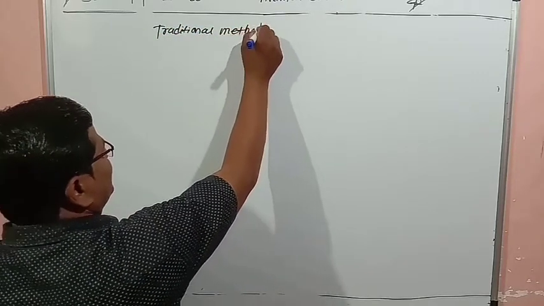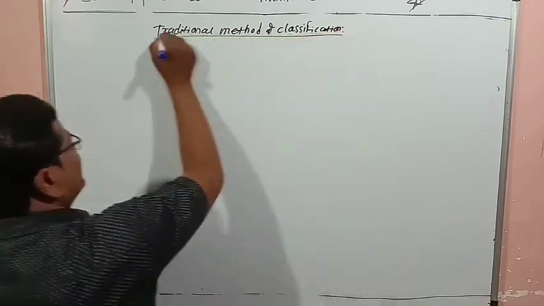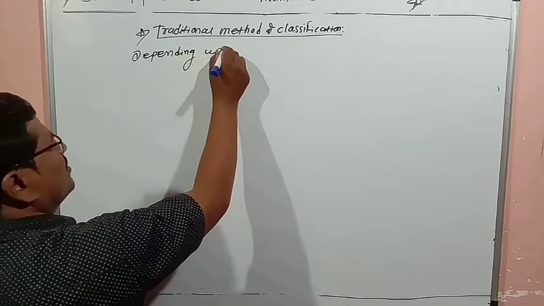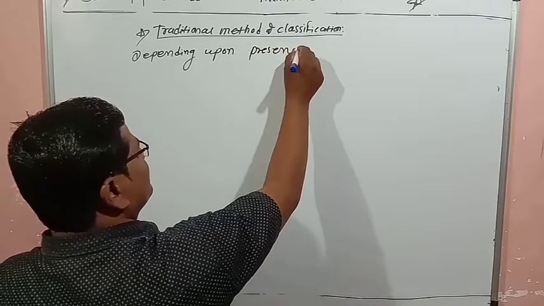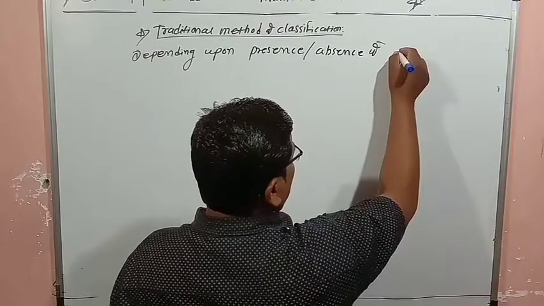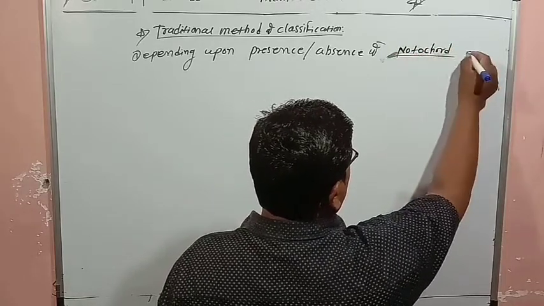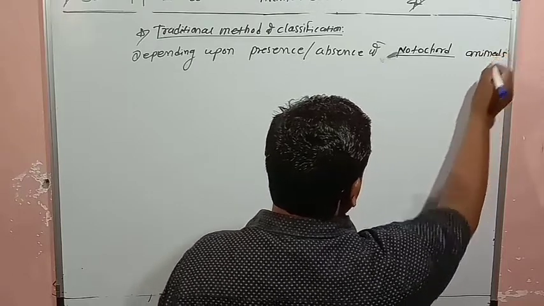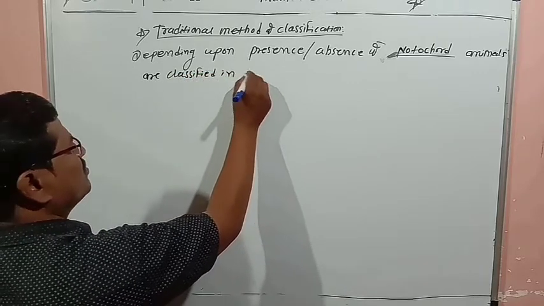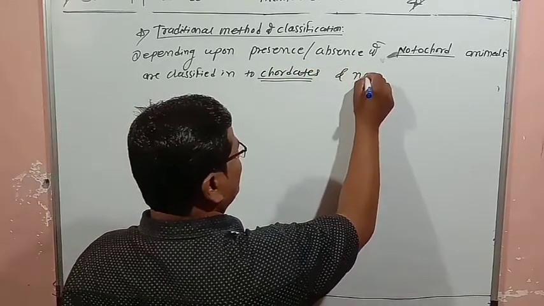In the traditional method, depending upon the presence or absence of notochord, animals are classified into chordates and non-chordates.